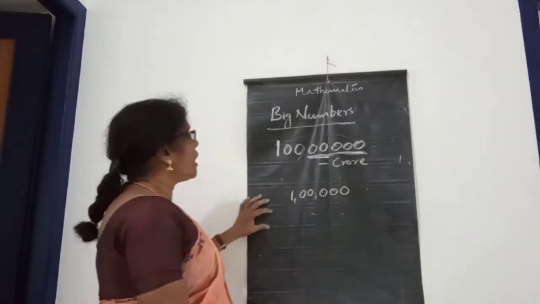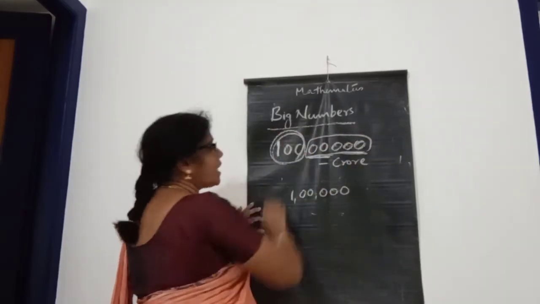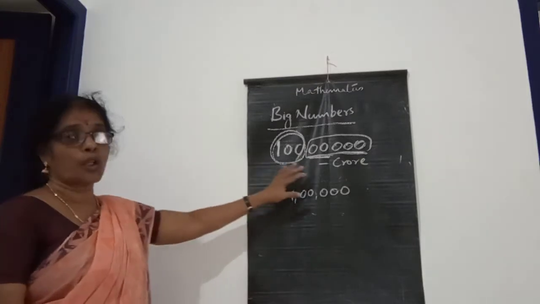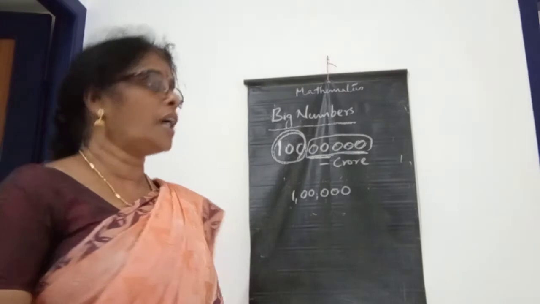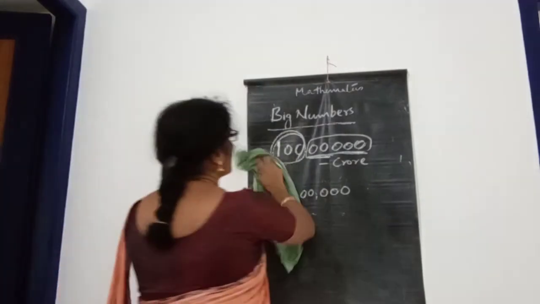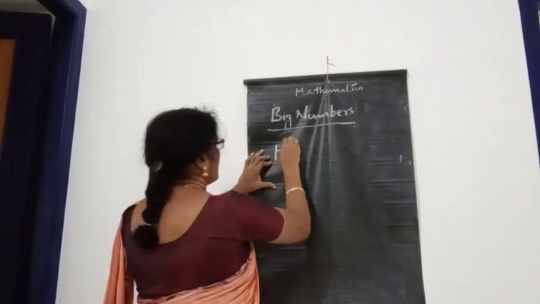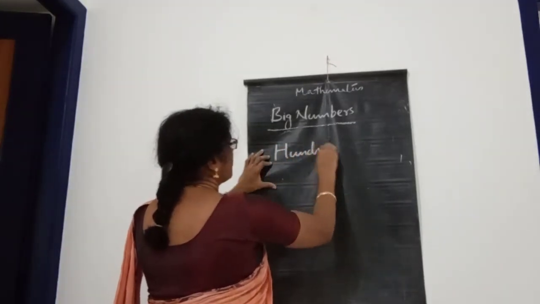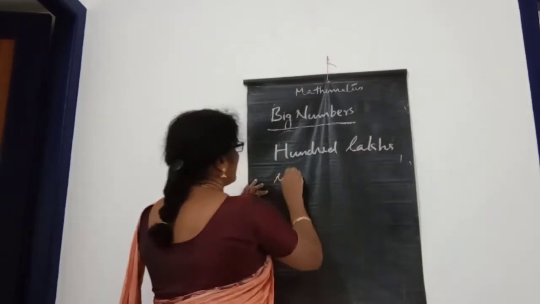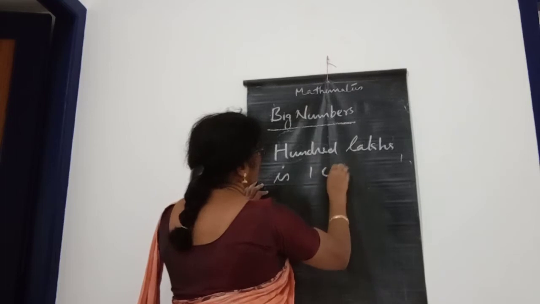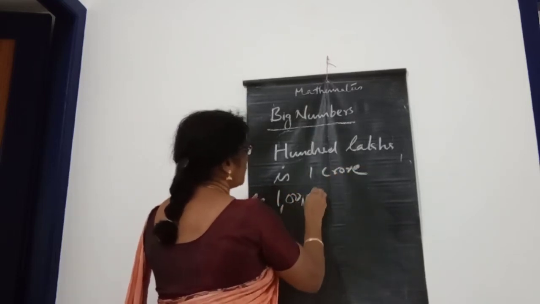So, 100 lakhs are in crore. This number we can call it crore. So you can write it: 100 lakhs is 1 crore. That is 1 crore.